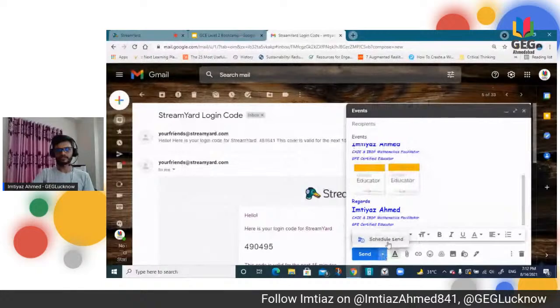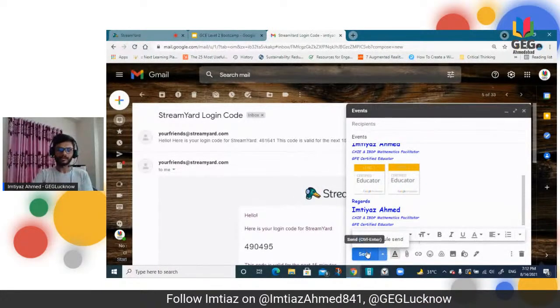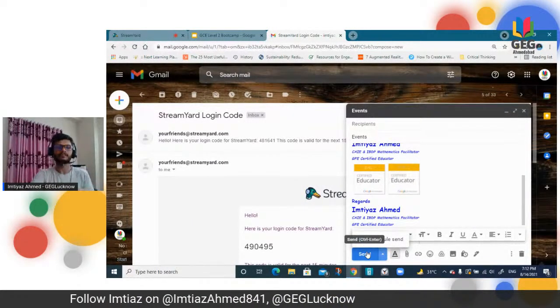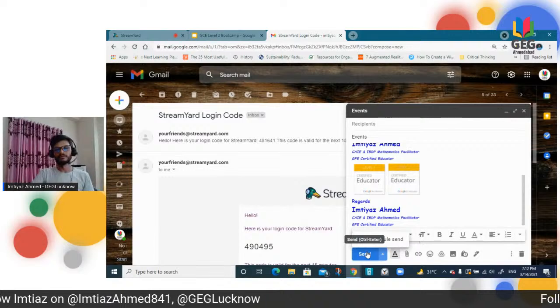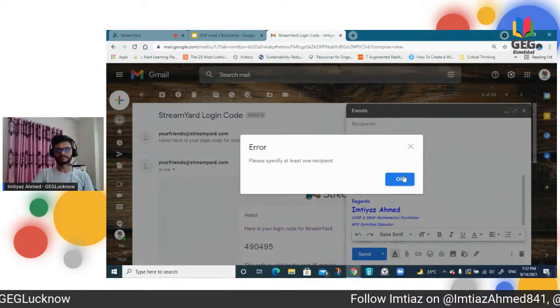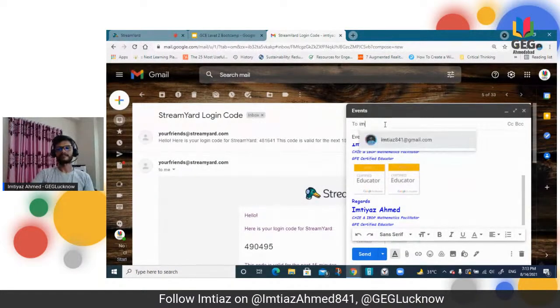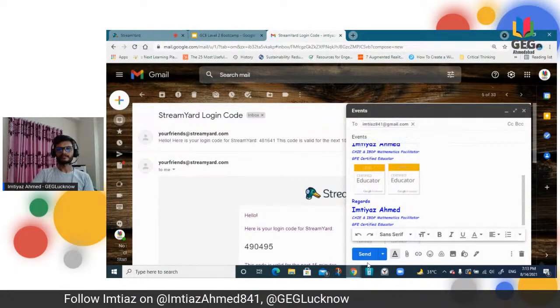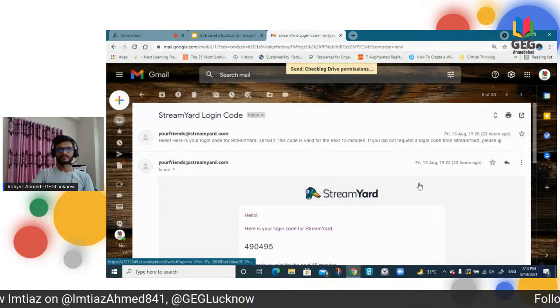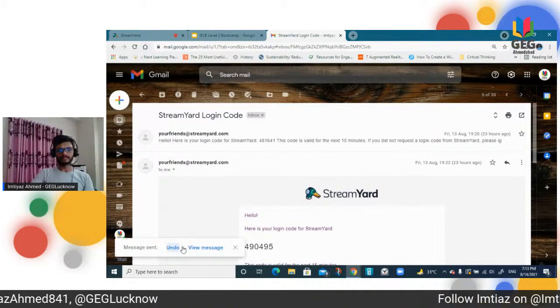So you can do this also, but I just want to send it immediately. But here I will also tell you about undo. Let's see, send. Now here actually this is the undo. So you can undo from here, right?